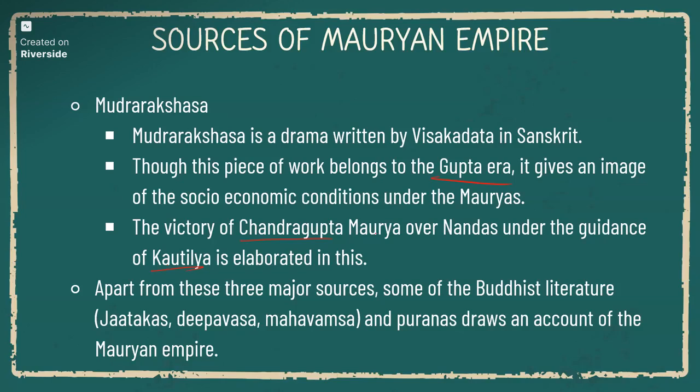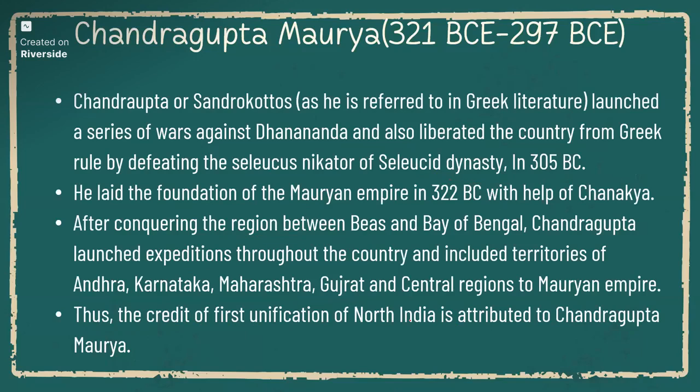So apart from these 3 major sources, some of the Buddhist literatures, Jatakas, Deepavamsa, Mahavamsa, and Puranas give accounts of the Mauryan Empire. So some of the Buddhist tales, Deepavamsa, Mahavamsa stories, and all have contributed a lot to the empire. These 3, Indica, Arthashastra, and Mudra Rakshasa, are considered the major sources for the Mauryan Empire. So let's see one by one about the rulers of the Mauryan dynasty.